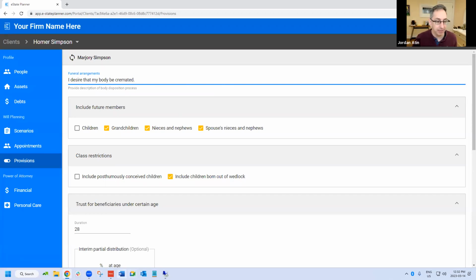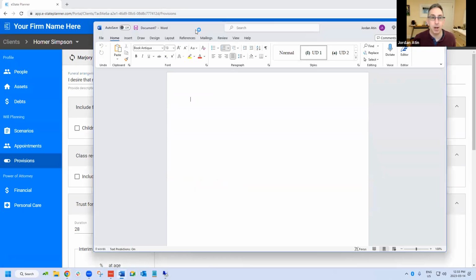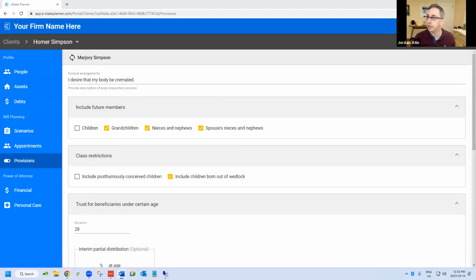And if you have some standard language that you prefer and use regularly, you can just paste it in here and it'll automatically print in. That's one of the benefits of this box: you can just cut it from another document and paste it in here. If you have suggestions on certain standard options that you'd like, let us know, because we're going to build this out a little bit to have more customizable options that you can pick from your list of different options, and then it'll put it in. But for now, you just manually put in whatever you want and it will populate. So that is funeral arrangements.